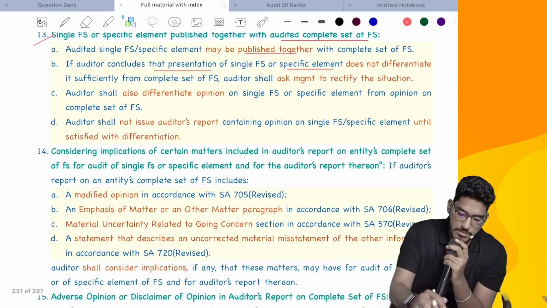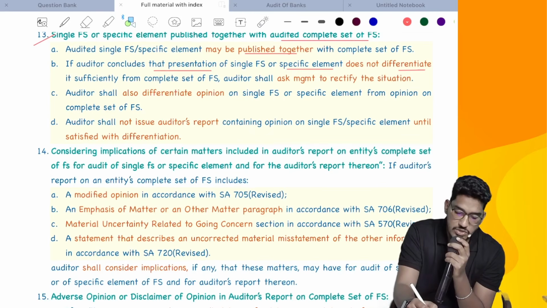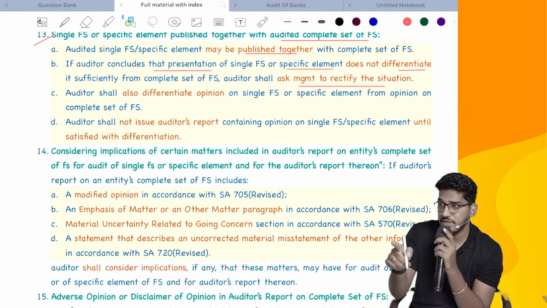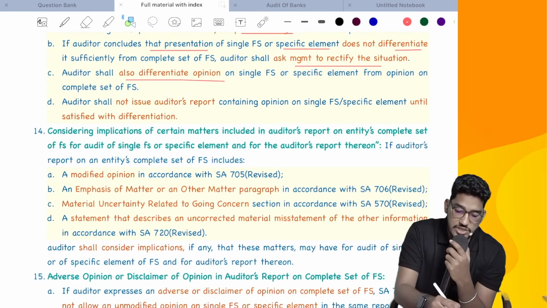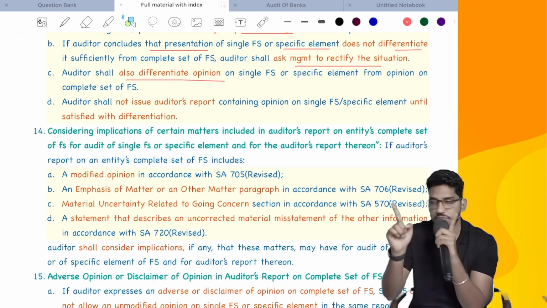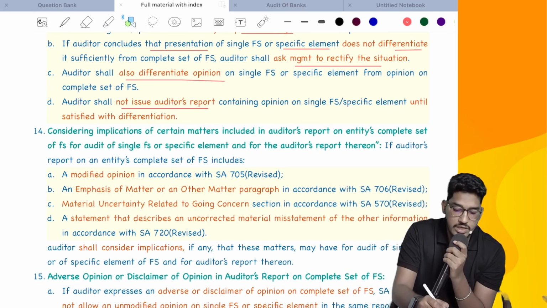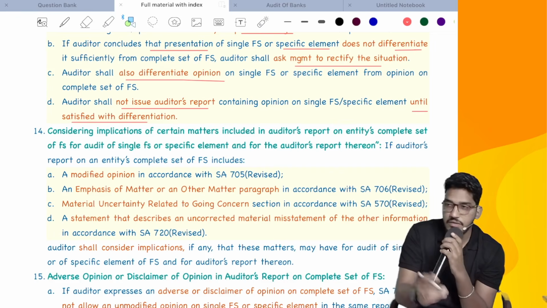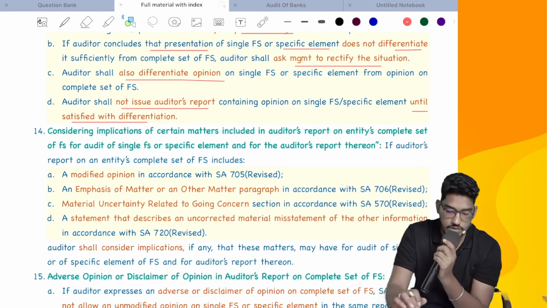So when both are getting published together, ask the management to differentiate. If you find that management does not differentiate it, then ask the management to rectify. Sir, please do the bifurcation. You are not doing it correctly. Add one page or start this on a fresh page. Do something to bifurcate. Auditor shall also differentiate opinion. As I have told, two different opinions you have to give. You can't give a single audit report. Auditor shall not issue auditor's report containing opinion on single financial statement or specific element until satisfied with that bifurcation or differentiation. Till the moment you are satisfied with the bifurcation, you should not do it.